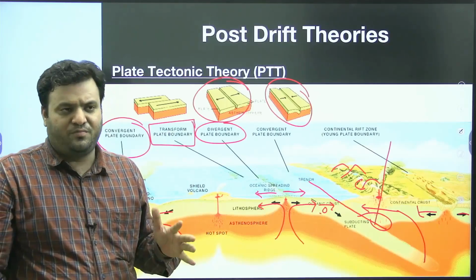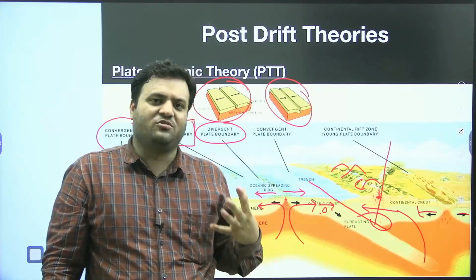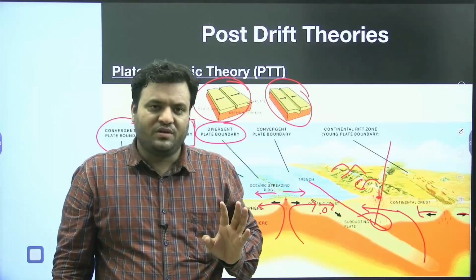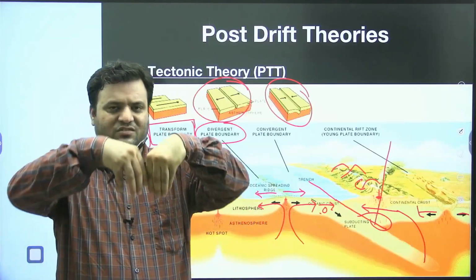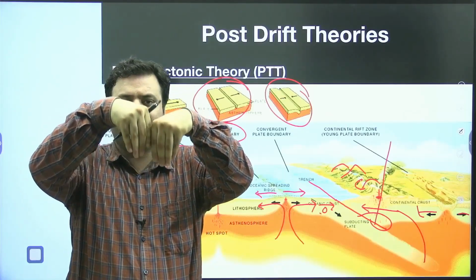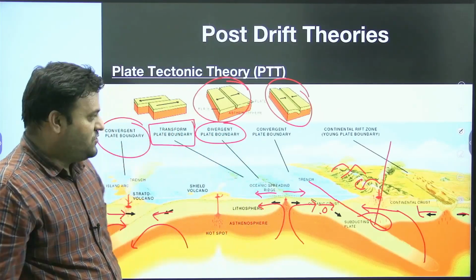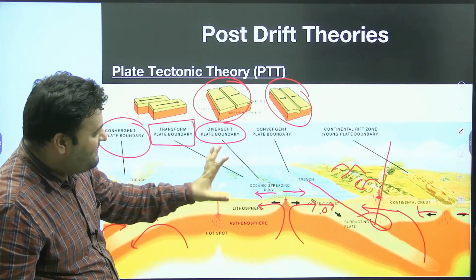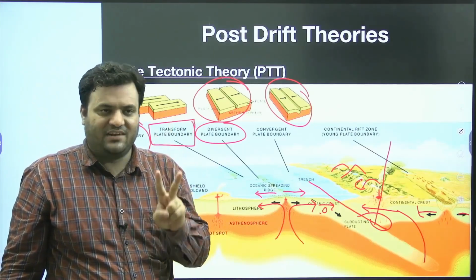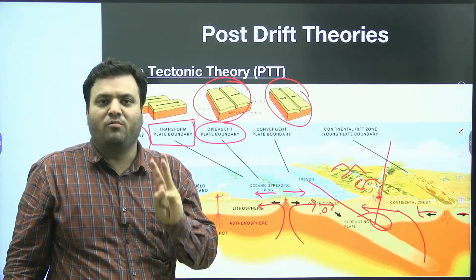Whether it is oceanic, continental, or either of them, when they are interacting in this way, moving parallel to each other, this kind of interaction is a transform plate boundary movement. So technically we have three sets of movement in which there could be an interaction among the plates: convergence, divergence, and transform plate boundary movement.